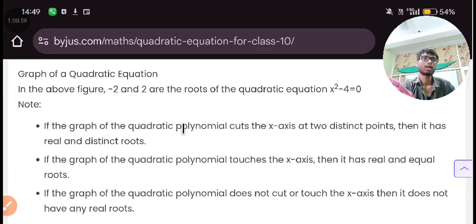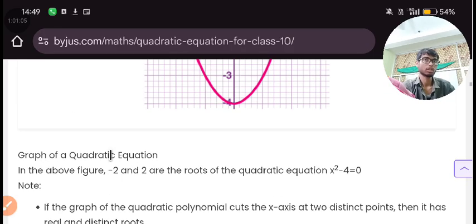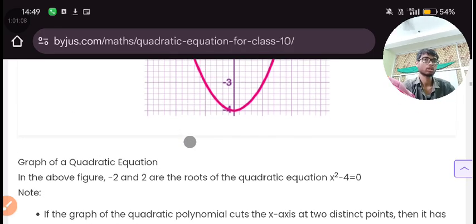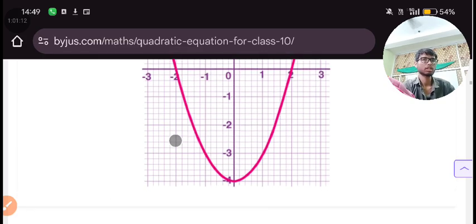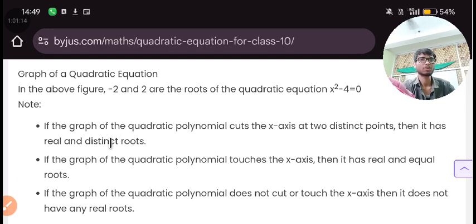If the graph of the quadratic polynomial cuts the x-axis at two distinct points, then it has real distinct roots. You can see it is cutting. So this is giving you real roots. -2 is real, 2 is also real, because it is giving you an intersection with the x-axis.